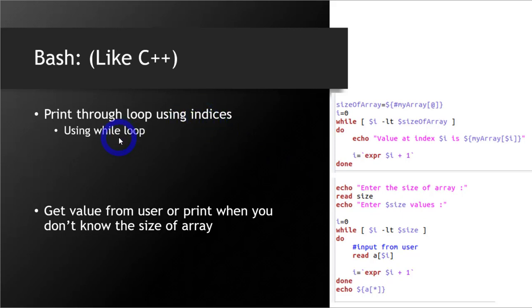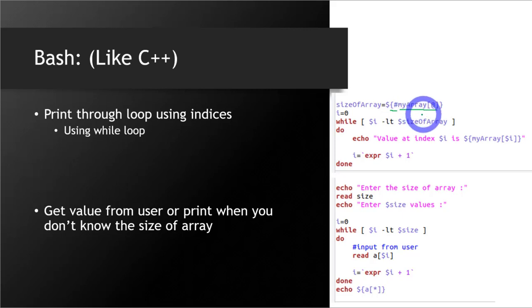For that I can use a while loop, and this is how I will do it. First of all, this line specifies the whole array, and if I put a hash in front of my array with brackets and @, which specifies my whole array, it will count the number of elements in it and return me that.